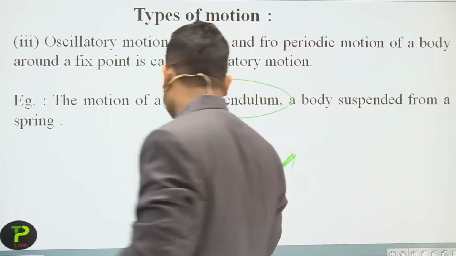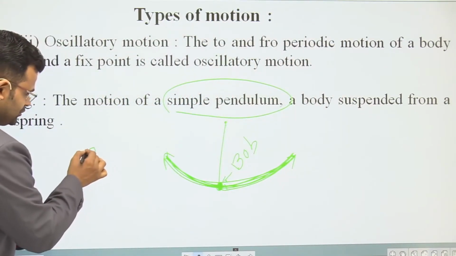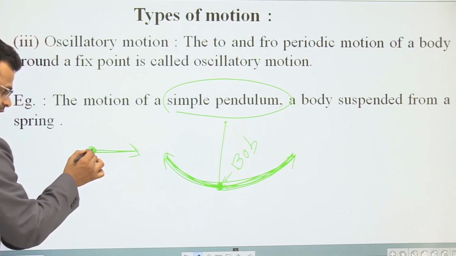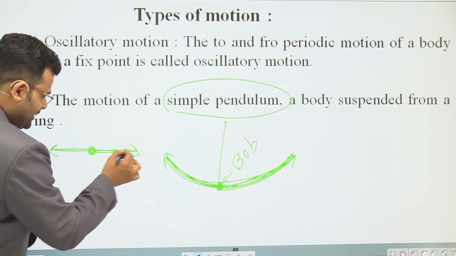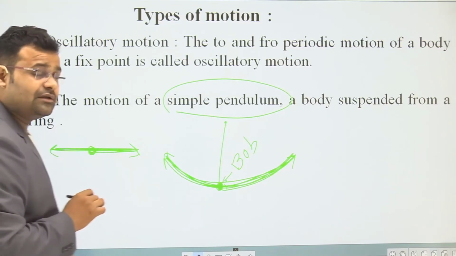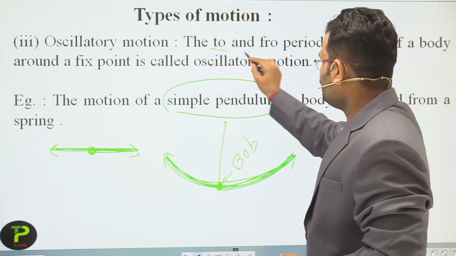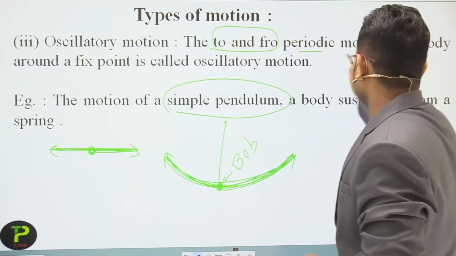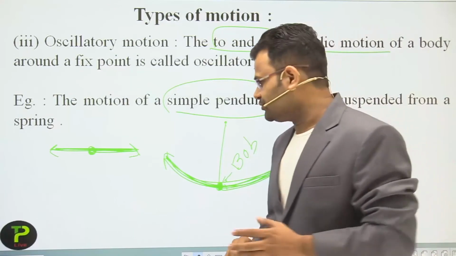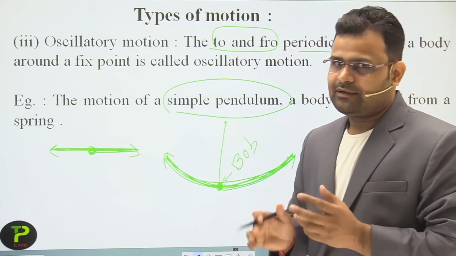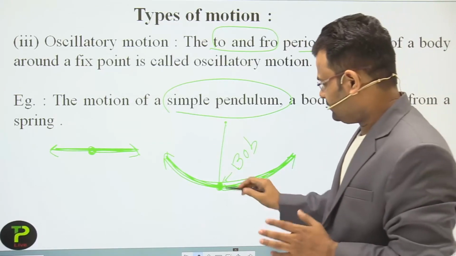What happens here? Let's suppose a particle moves in that direction, and moves in the other direction, and moves again and again at a particular position. That is an oscillatory motion. We can say it is a to and fro periodic motion. Periodic means it moves continuously around a point, like that.